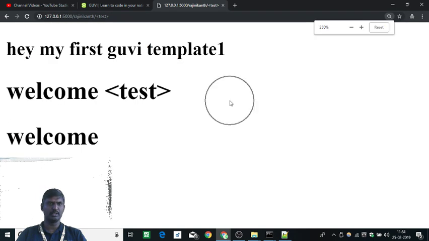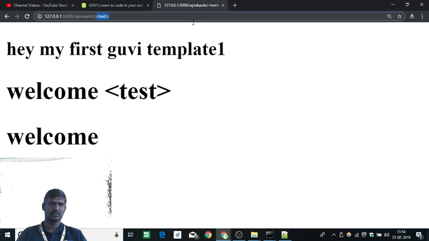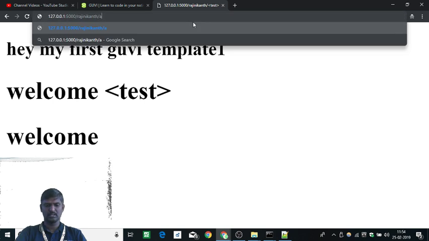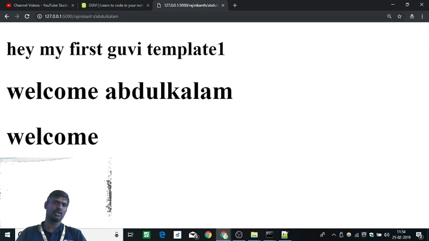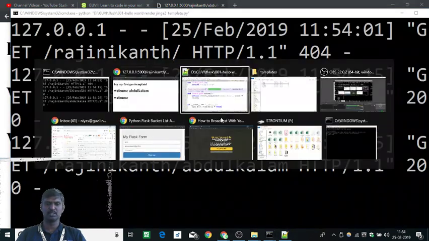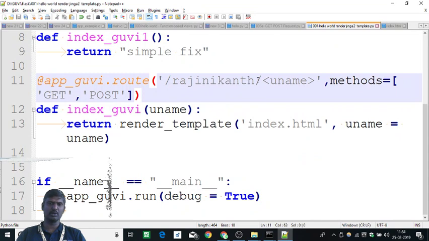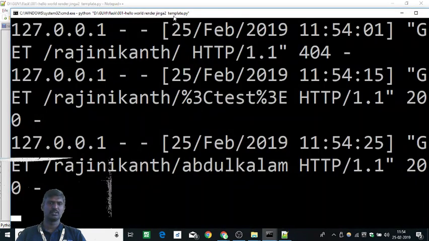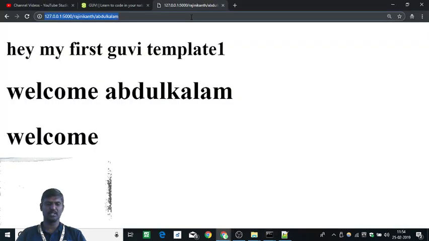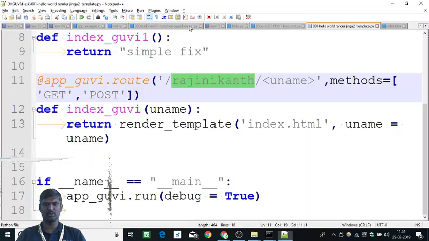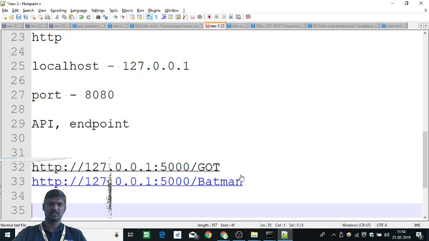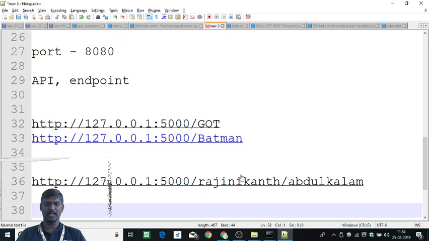Okay, let me reduce it. So on this, let's say, what I have given is, I have changed the root here. If you see, the root is Rajnikant. So I will copy the root from here so that it is visible much more clearly in the notepad. Okay. So the new path is Rajnikant path.